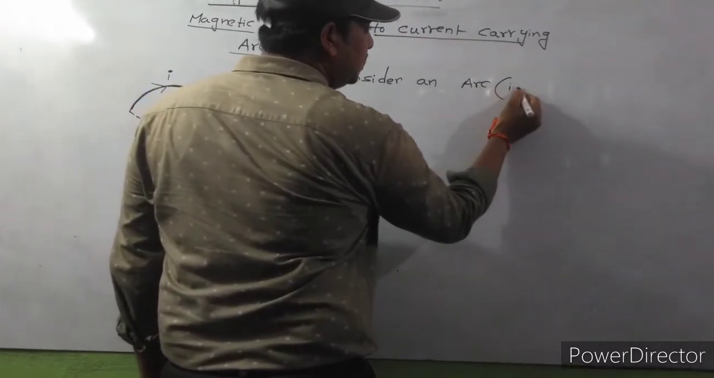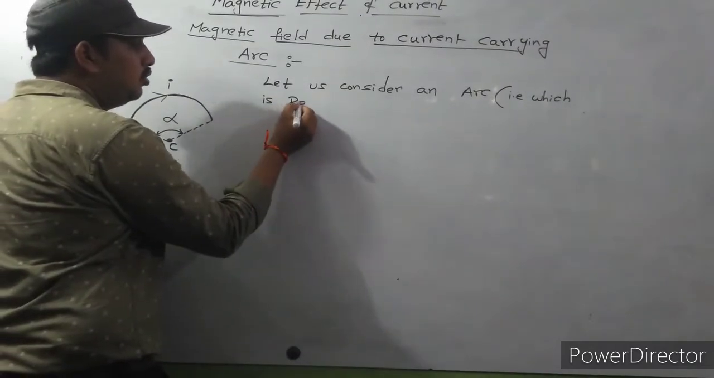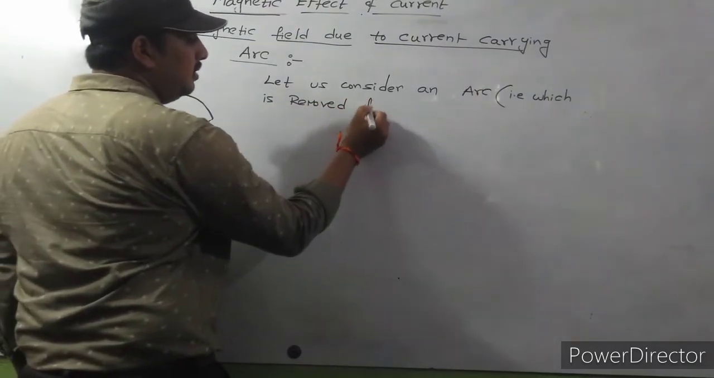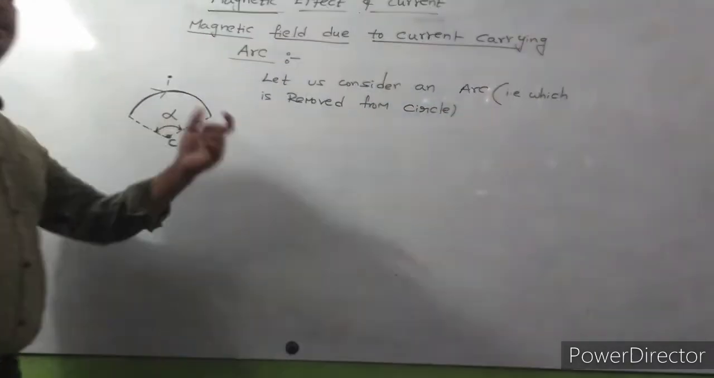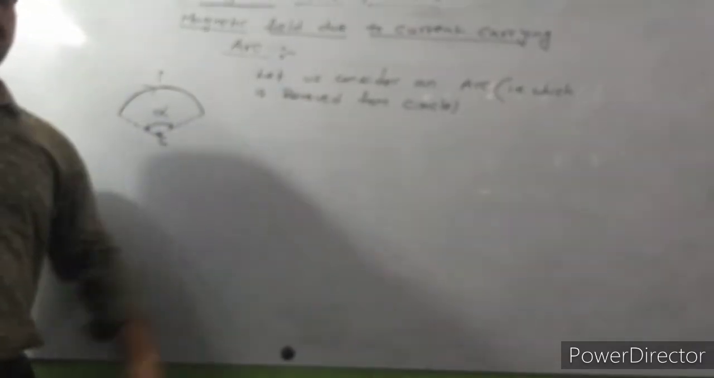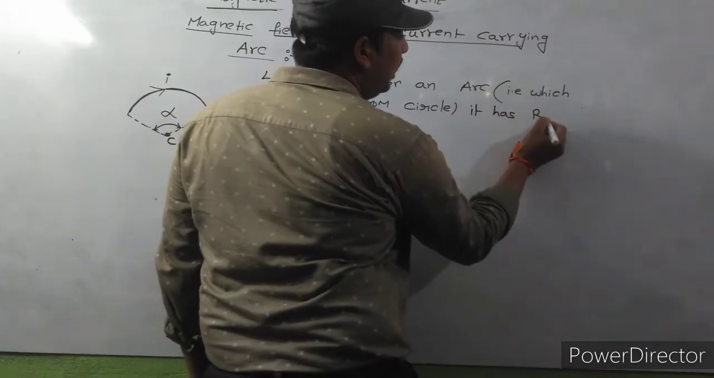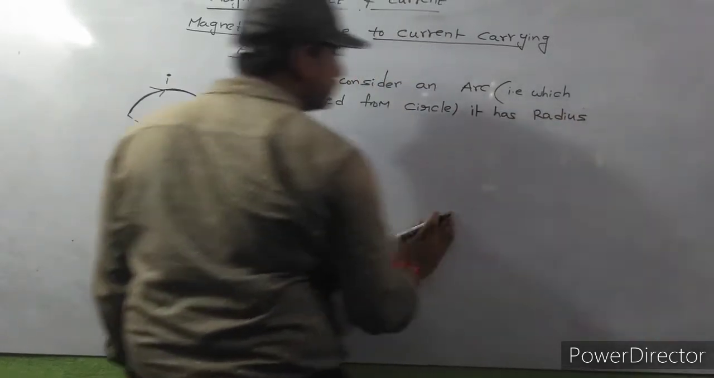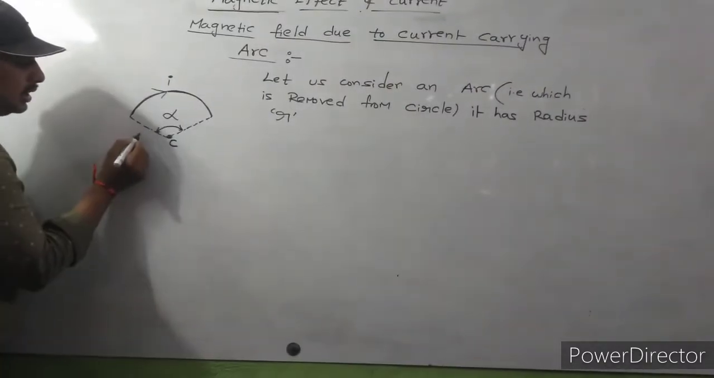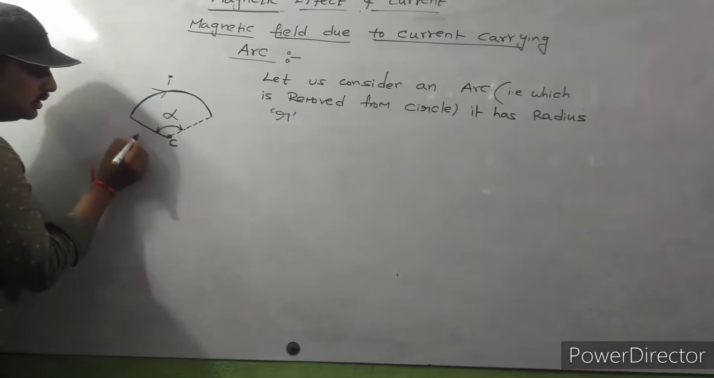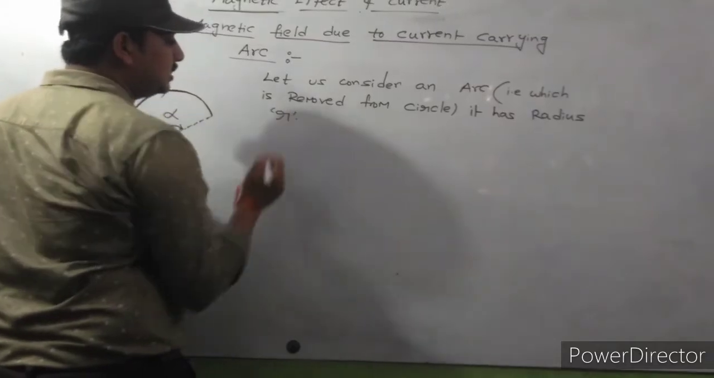An arc, that means a part which is removed from a circle. Let us consider an arc which is removed from a circle. It has a smaller radius. This is the radius, which I consider as R.